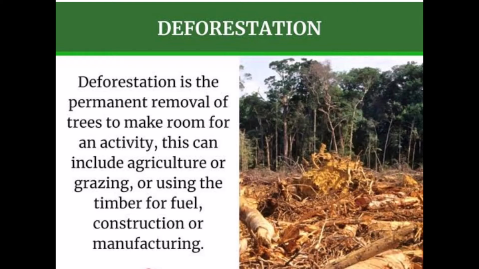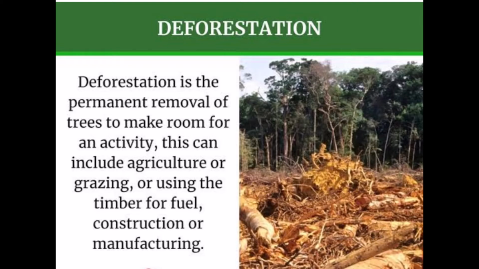This is called deforestation. It means some human beings cut forest, and why do they cut forest? Because of the following reasons: they need more land to make houses, industries, and also for agriculture. And some people cut trees because they need wood for the construction.